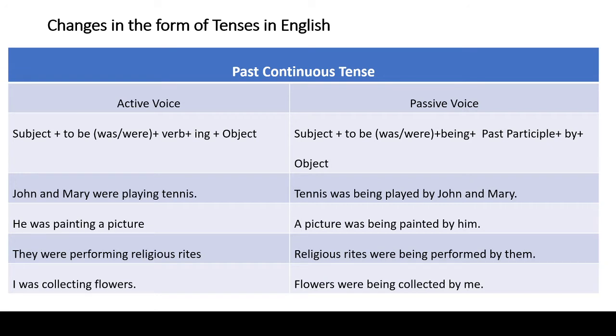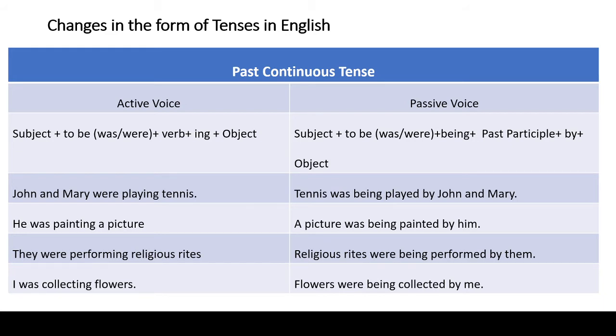This sentence is written in past continuous tense because the verb of this sentence has an ing participle, and before the verb with ing participle, the helping verb of to be belonging to the past category, were, is written. So the tense of the sentence is past continuous tense. John and Mary were playing tennis.